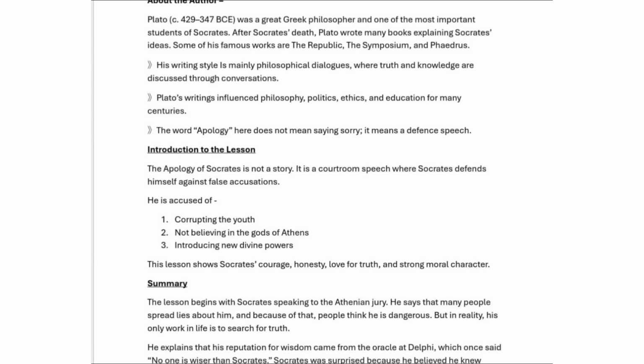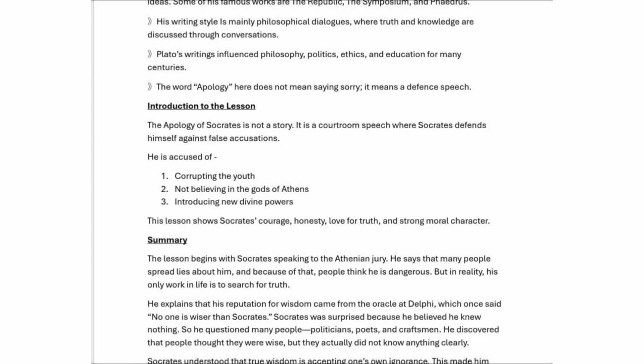Then what is the introduction to the lesson? The Apology of Socrates is not a story. It is a courtroom speech where Socrates defends himself against false accusations. It is not a story, it is not a cinema.